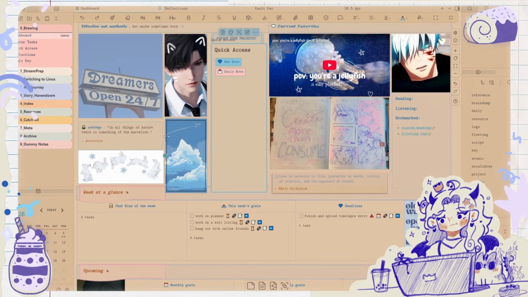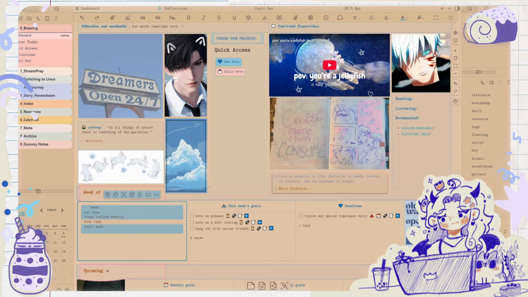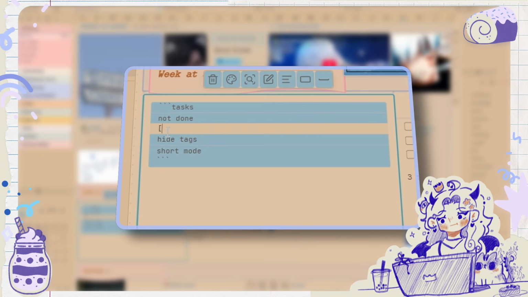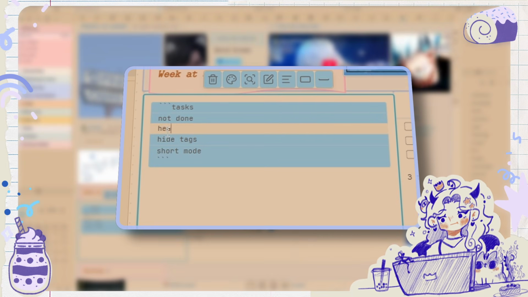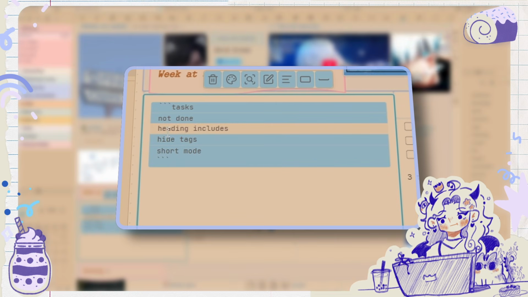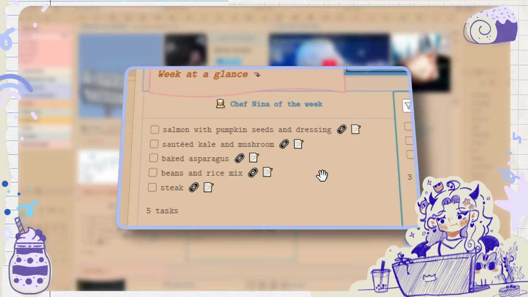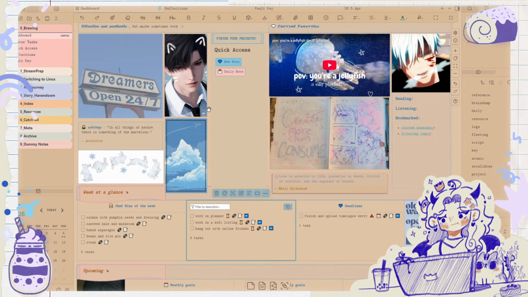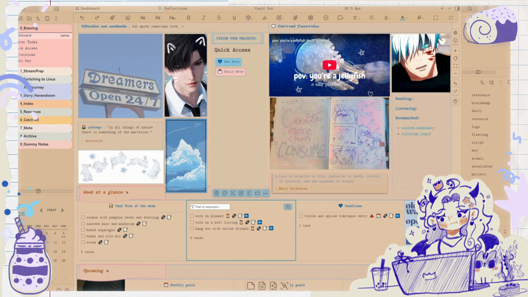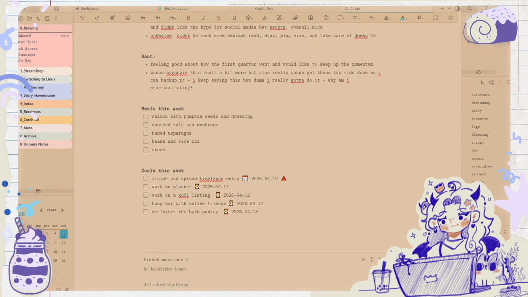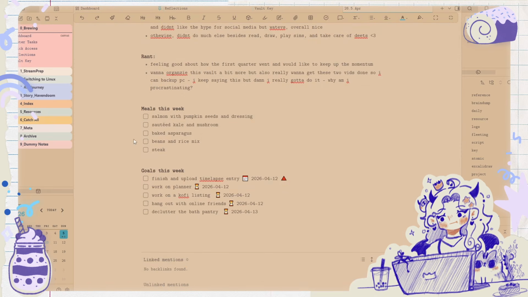So let's see if this will work. Instead of using tags, let's use... hey, there we go. That would just mean that on a weekly basis, it's going to show me this.